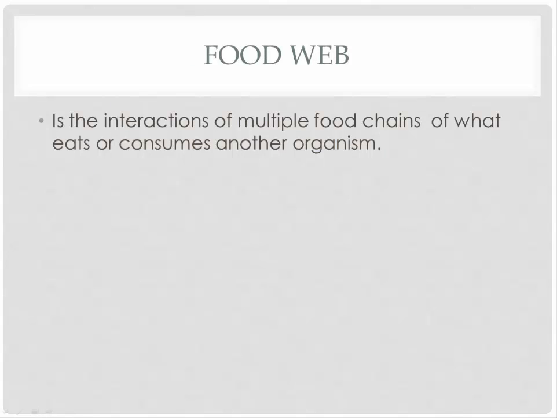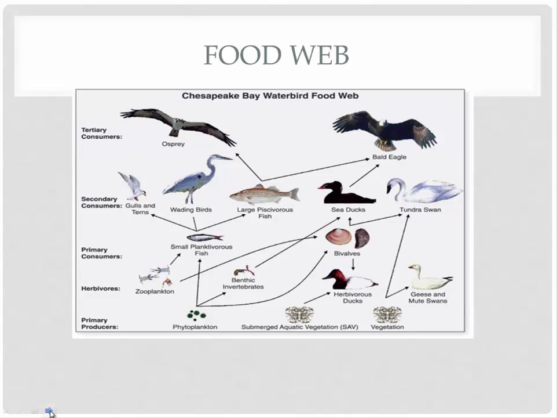A food web is the interaction of multiple food chains and what eats or consumes another organism. A food web or food cycle depends on the feeding interactions of what eats what. In an ecological community, in some aspects it is considered consumer-resource. An example of a food web is shown here.